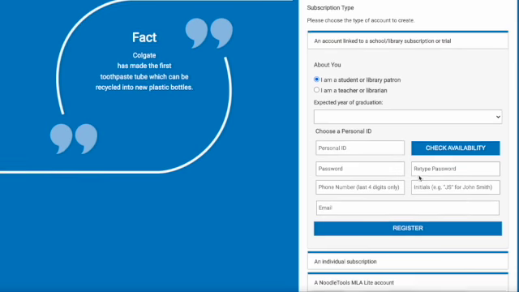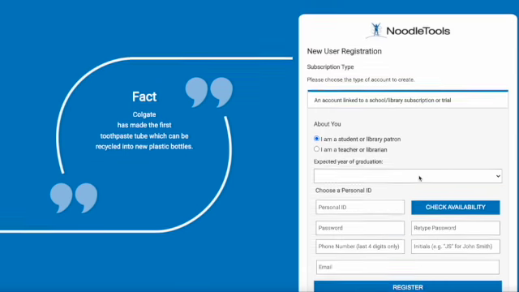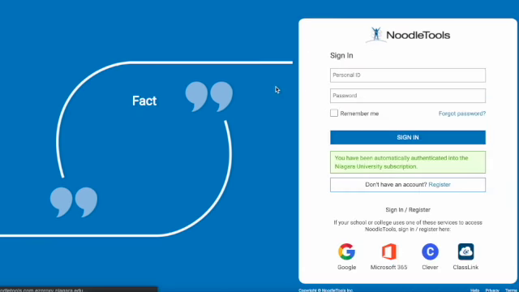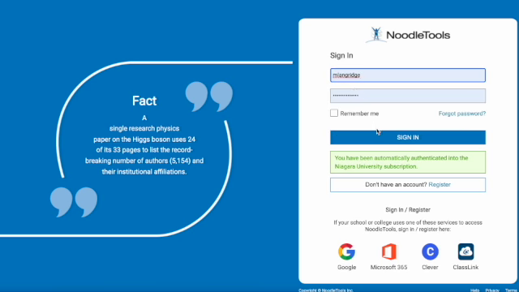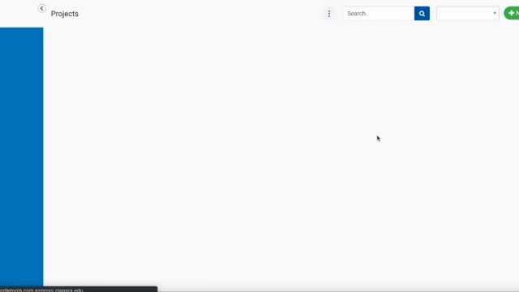Just fill out this form quickly. Leave the radio button, I am a student or library patron, the way it is. Don't touch it. And once you have your account, you can just log in.